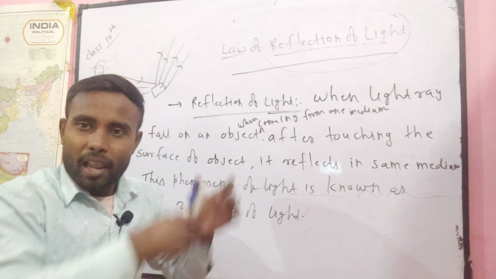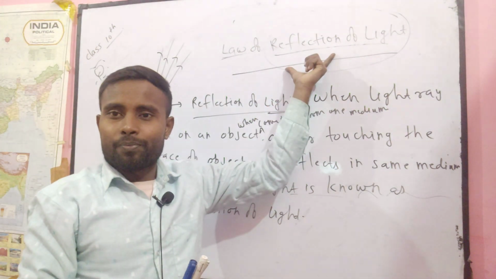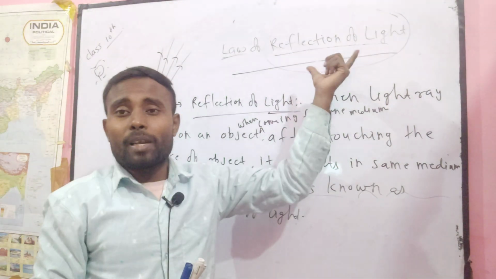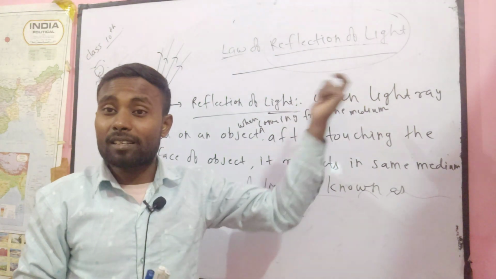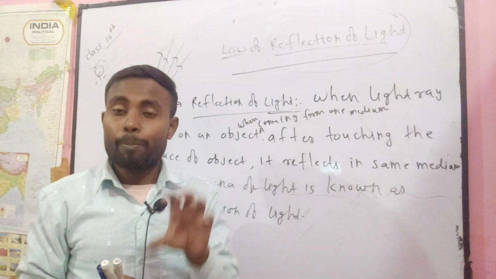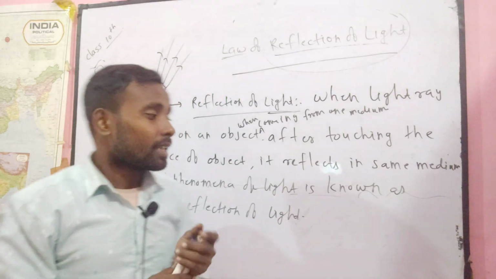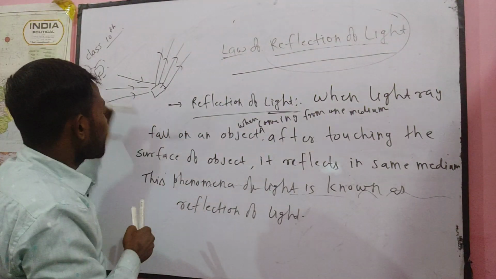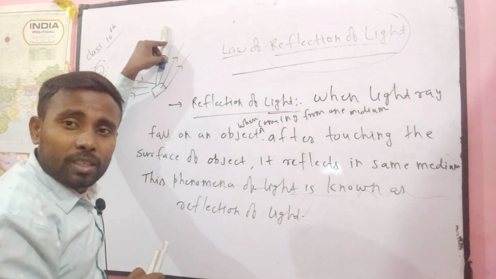Very simple. When a light ray reflects, that means when the reflection phenomenon exists, when the reflection phenomenon is produced by light, it obeys a particular law which is known as the law of reflection of light. When a light ray falls on an object, it is incident at a particular angle, and it will again reflect at a particular angle.